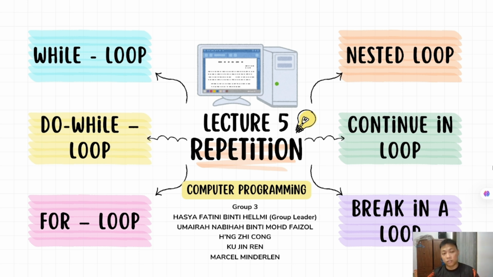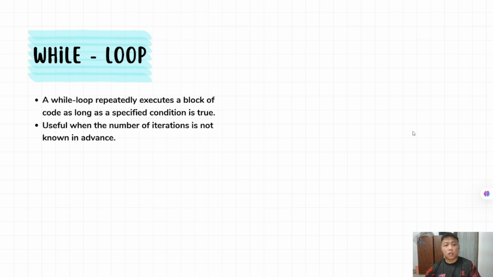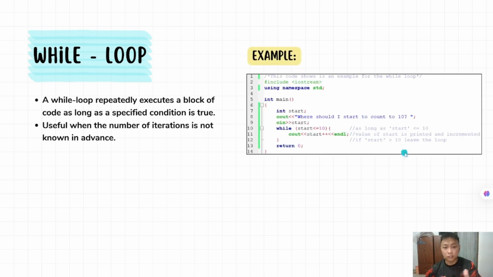Let us look at the first type of repetition, which is the while loop. A while loop repeatedly executes a block of code as long as a specific condition is true. This type of loop is useful when the number of iterations is not known in advance. So this is the example of coding of while loop.